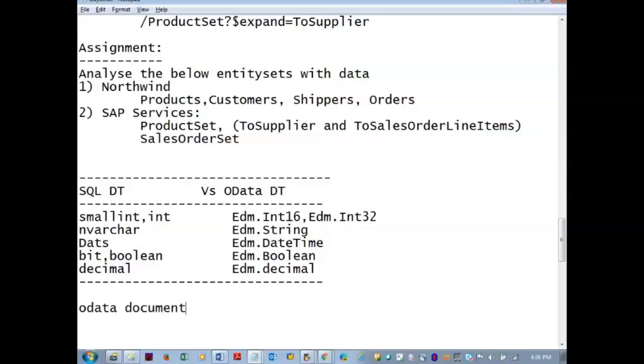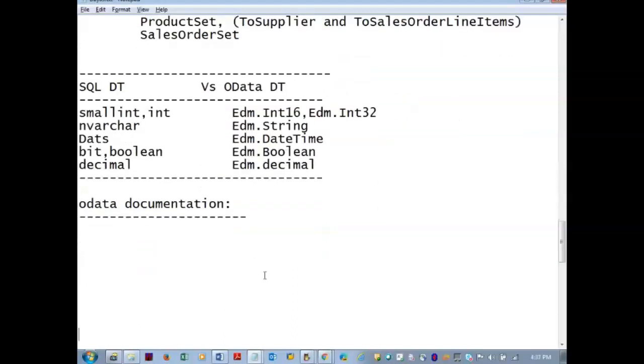OData documentation. So if anybody wants, they can refer to this OData documentation to learn more.